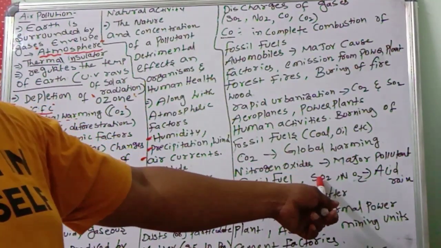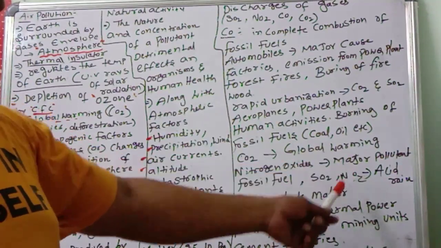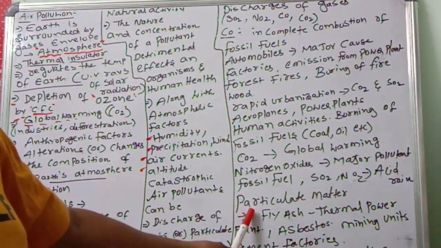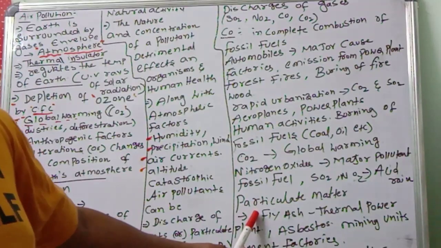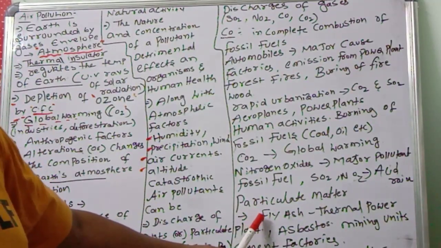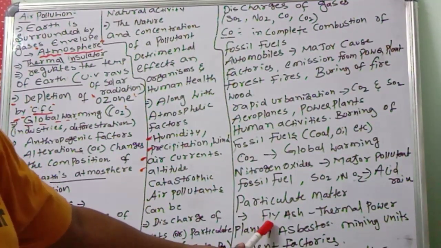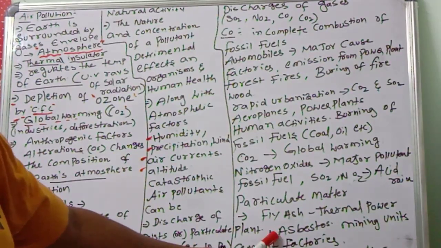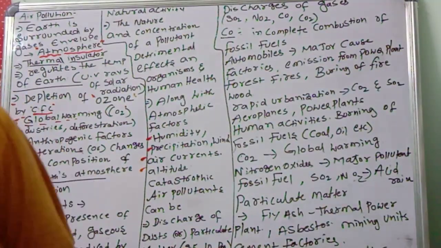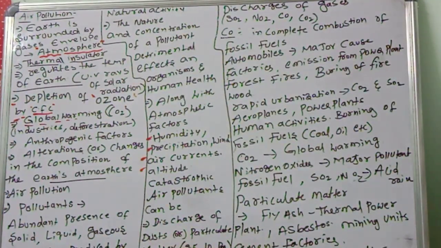So we have to reduce sulfur dioxide and nitrogen oxides. And particulate matter is also a cause of cancers. How? These particulates accumulate in our lungs, causing lung cancer. Where is particulate matter especially coming from? Fly ash, thermal power plants, asbestos, industry, mining units and cement factories are releasing it, causing particulate matter pollution. These are all very dangerous problems we are facing right now. Tomorrow, next class, we will discuss the sources of pollution and these pollutants.